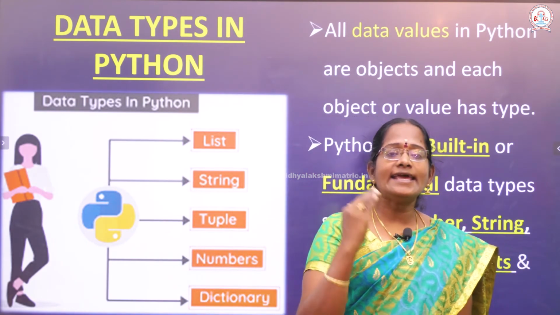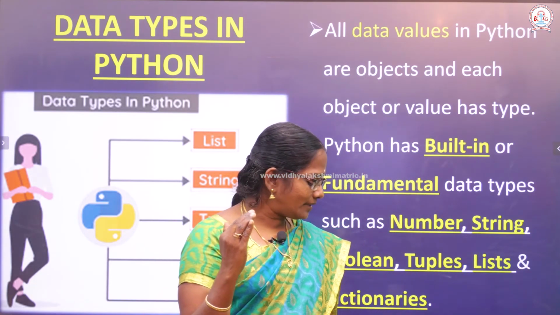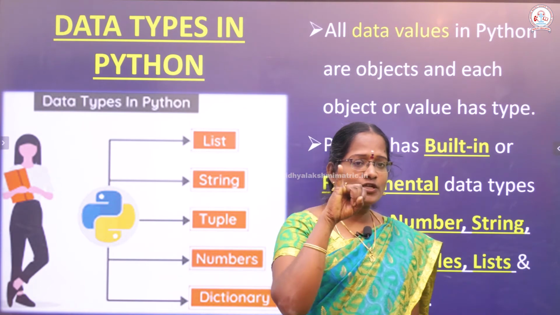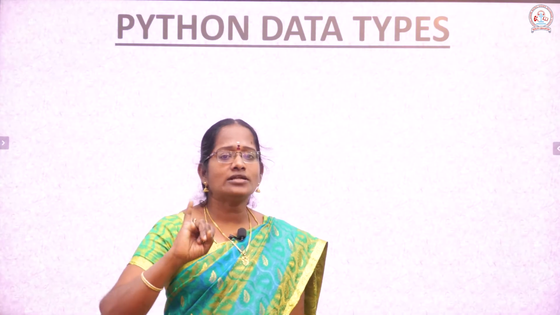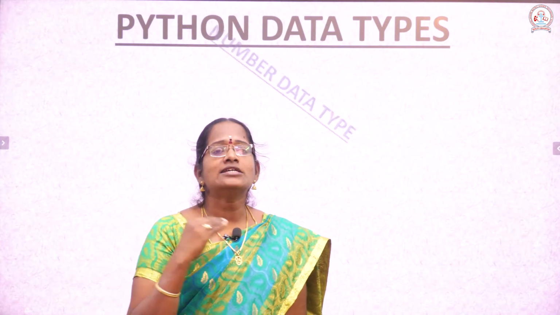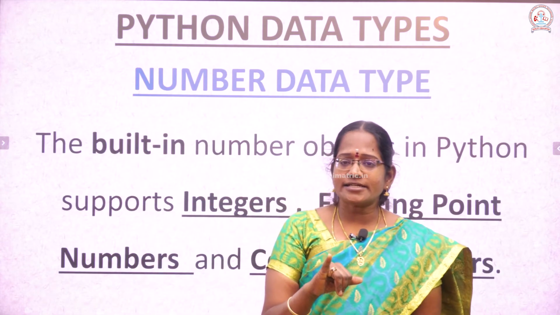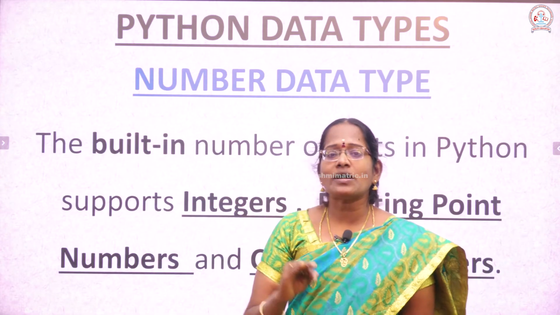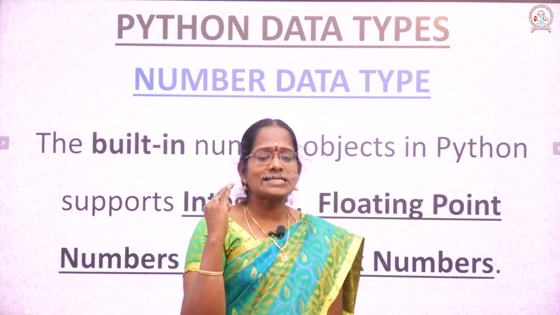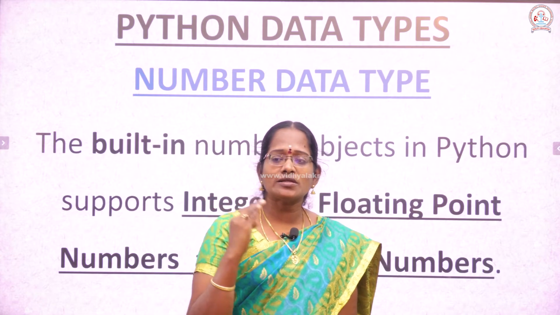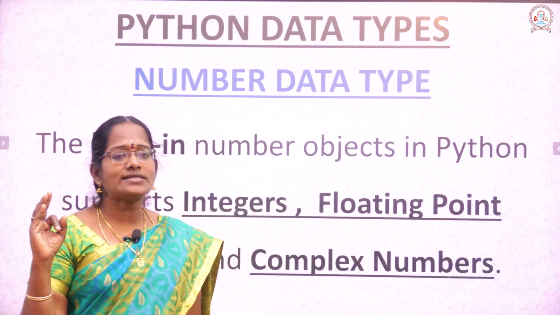Next, the numerical data type is divided into integer, float and complex. So the numerical data type is divided into integer data type, floating point data type and complex number data type. So, Python supports some built-in data types. What are the built-in data types we have? Integer, float and complex data types.